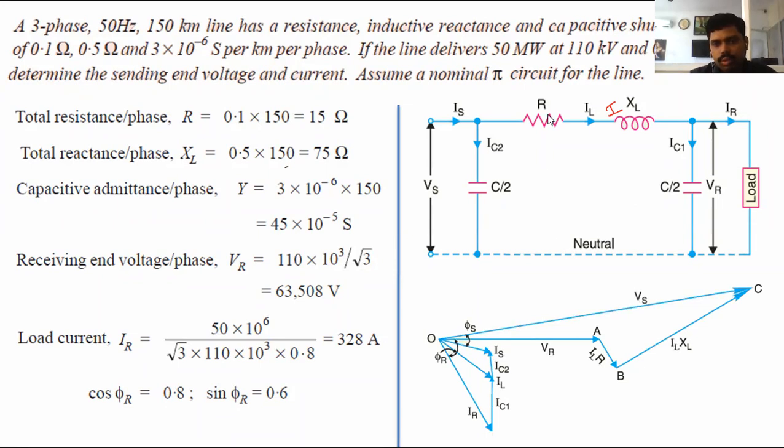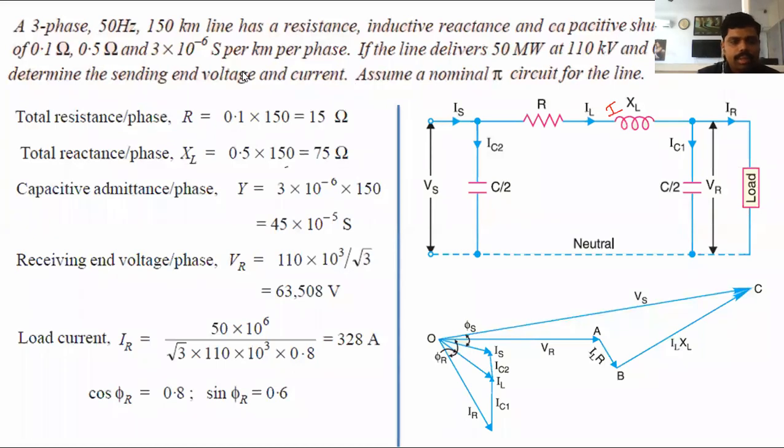There are two drops. One is the resistance drop, another is the reactance drop. The resistance drop is I into R, and the reactance drop is I into XL. The resistance drop is parallel to VR, and perpendicular to it is the inductive reactance drop, whose resultant is the impedance drop. The currents are Is, IR, and then IL in between IC1 and IC2. Based on the circuit diagram, we can draw the phasor diagram.